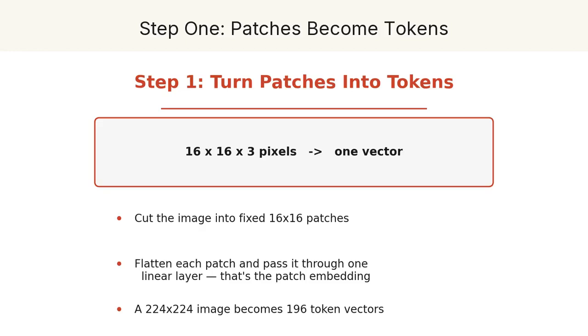First, the translation. Take a typical 224 by 224 image and cut it into a grid of small patches, each 16 pixels by 16. That gives you 196 patches. Now flatten each patch, 16 by 16 pixels across 3 color channels is just a list of 768 numbers. Pass that through a single linear layer, and each patch becomes one neat token vector. An image is now, quite literally, a sentence of 196 tokens.